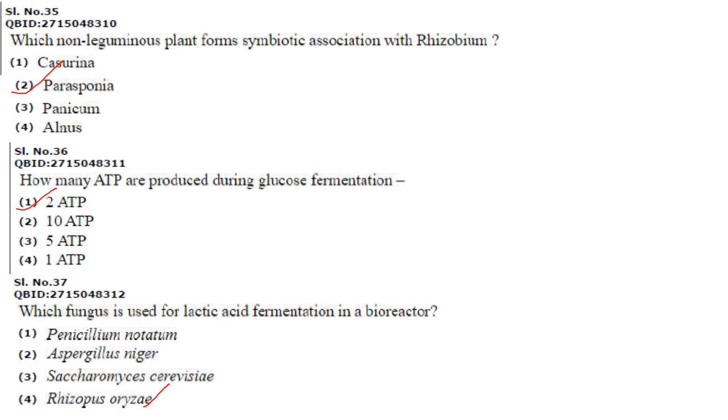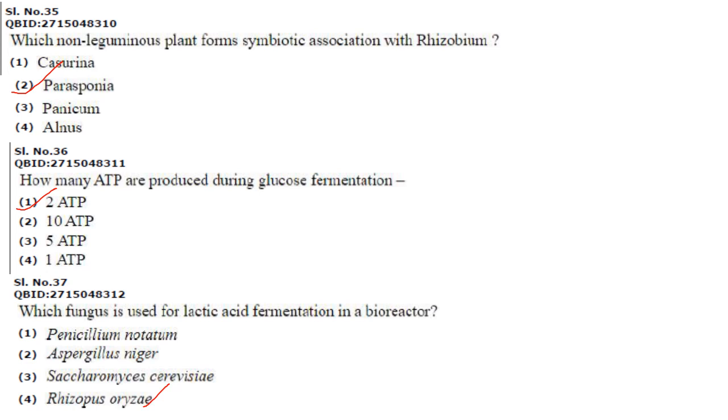How many ATP are produced during glucose fermentation? So during the first stage, glucose is converted into pyruvate through glycolysis, and 2 ATP and 2 NADH are produced. Now this pyruvate is later broken down into lactic acid or ethanol and carbon dioxide is released.